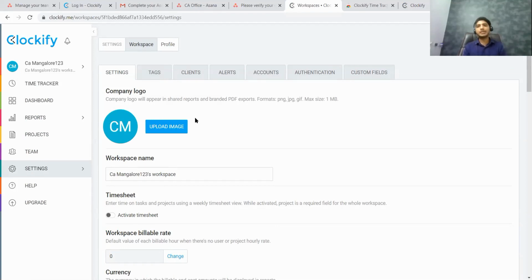So this was the entire session about how you can create an Asana account right from scratch, how you can create a Clockify account right from scratch, how you invite your staff, and how you can start and stop the timer. At the very end, I want to say that all these applications you can use on your mobile phone as well. With this, we come to the end of this particular session.